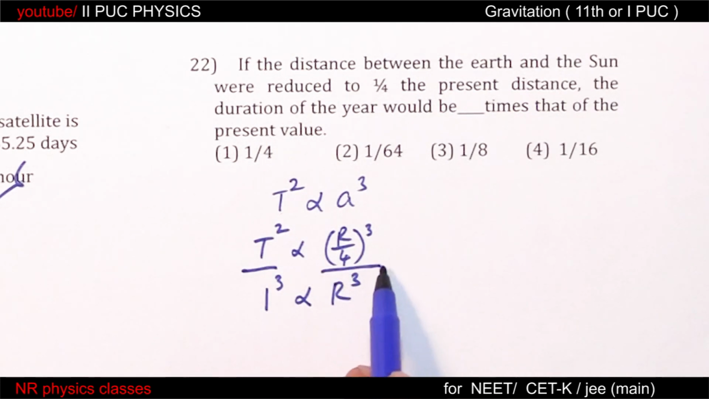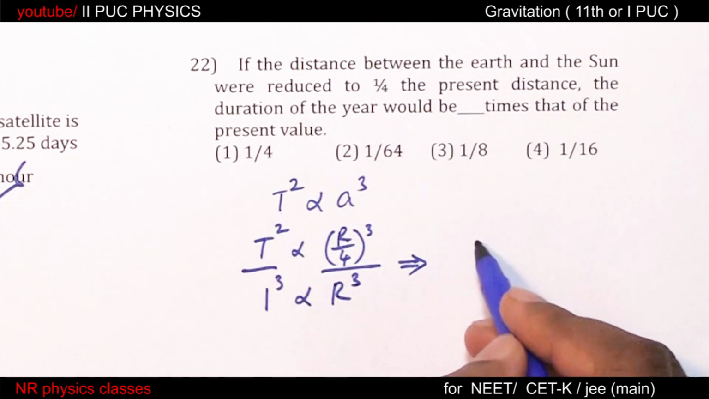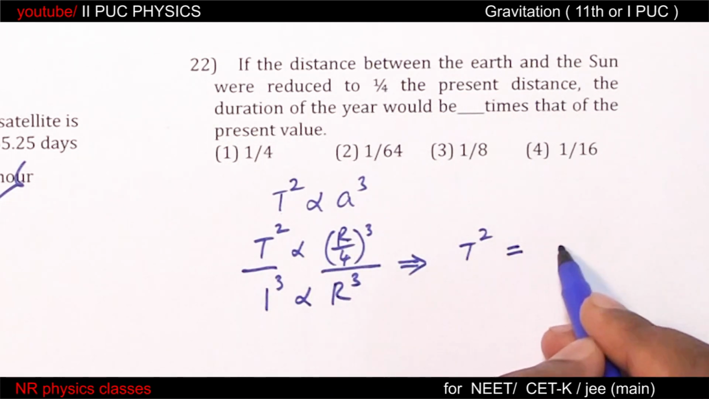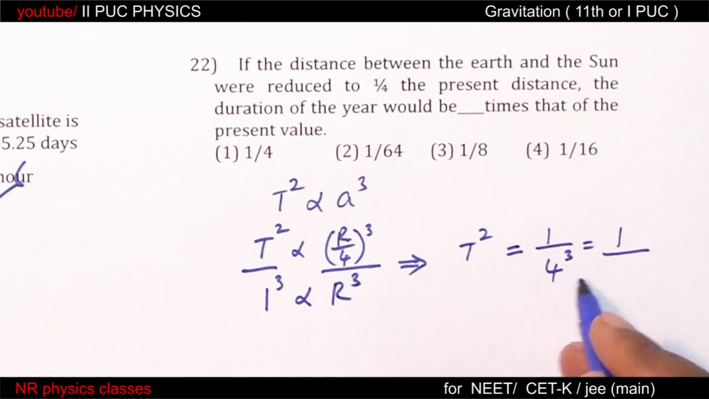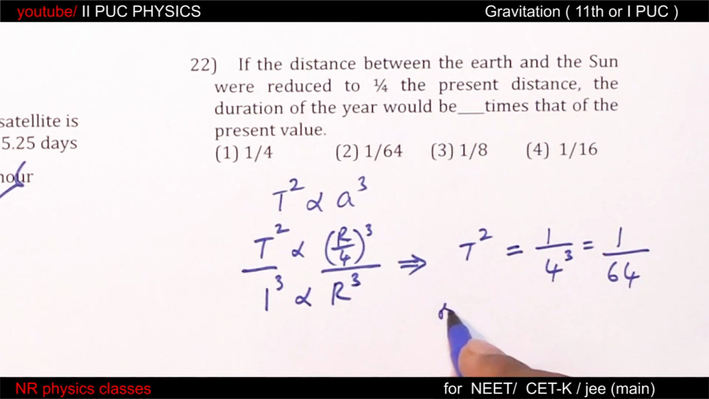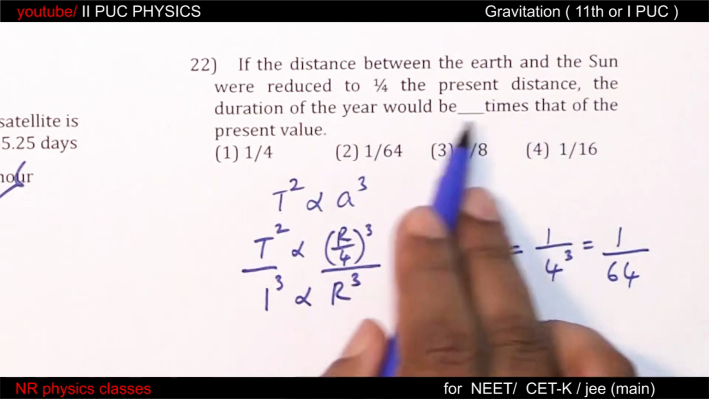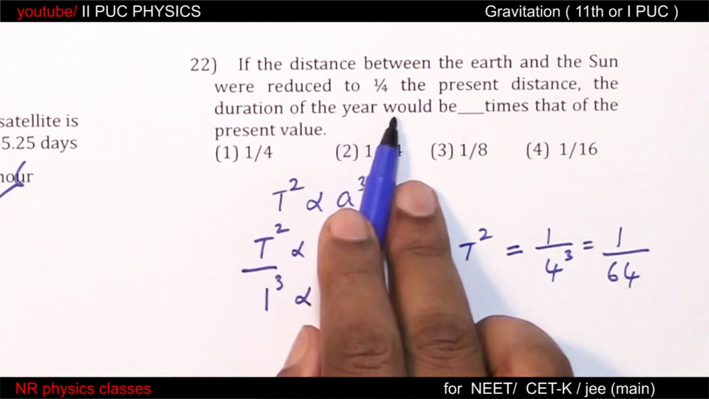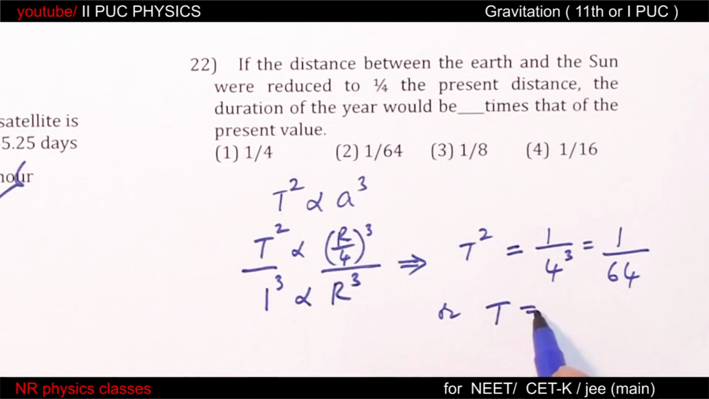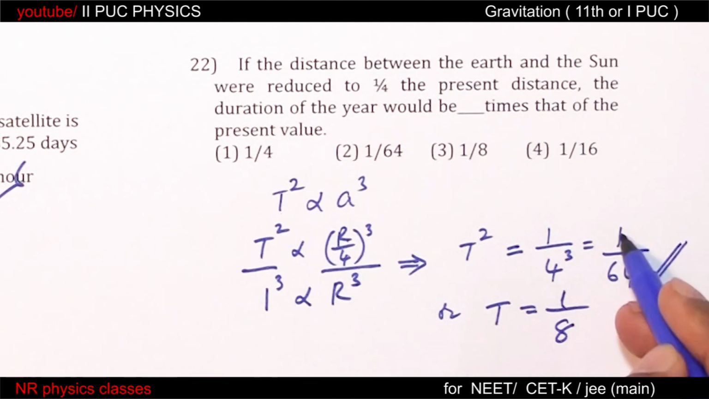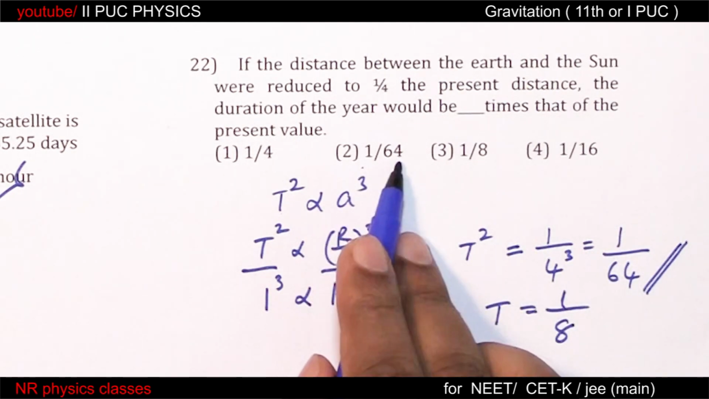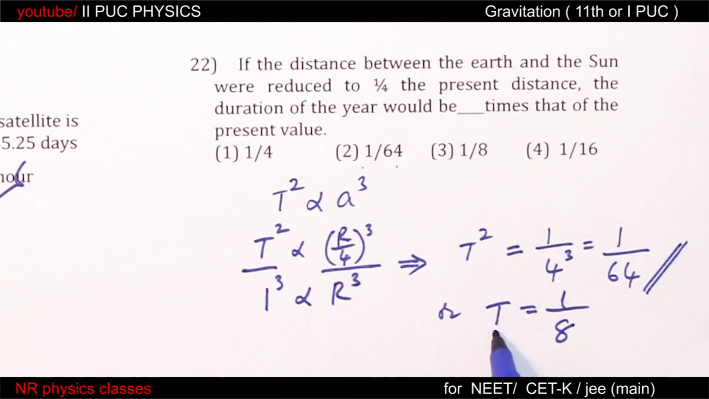So divide one by the other, r cube, T square. So T square is equal to 1 by 4 cube, 1 by 64, or it should be time period. The duration of year would be, means T equal to root 1 by 64, which is 1 by 8. So a common mistake here is students will stop at this point, 1 by 64, because 1 by 64 is also present. So the actual answer is 1 by 8.